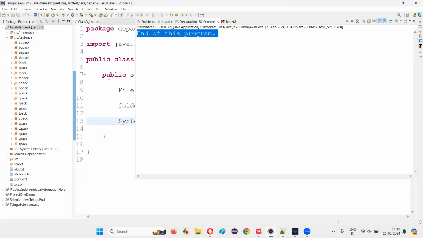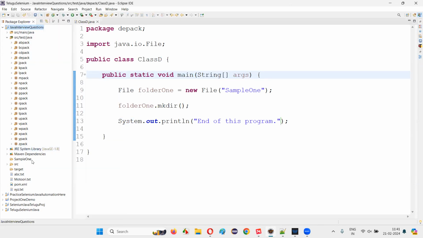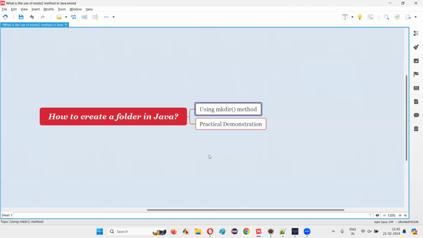End of this program printed. Now refresh this project and observe that you see the sample1 folder has been created here. So this is how in Java we can create a folder using the mkdir predefined method of the File predefined class.